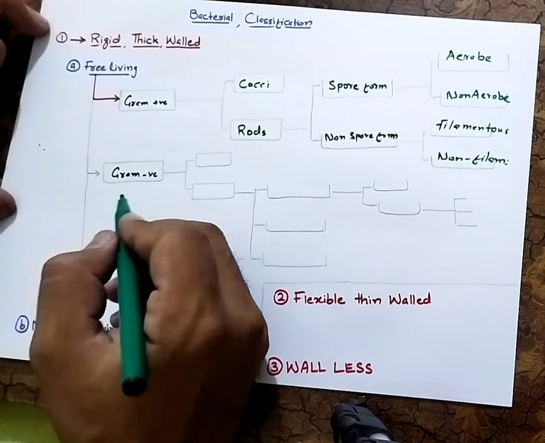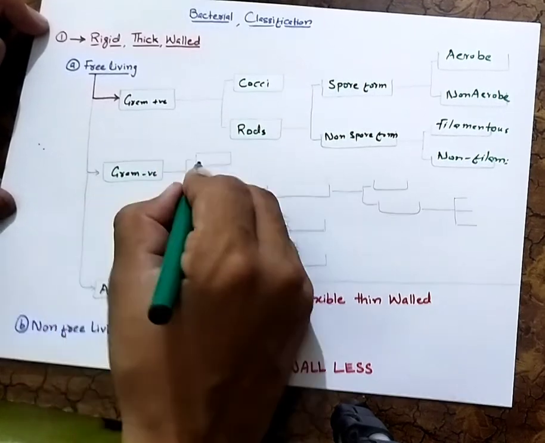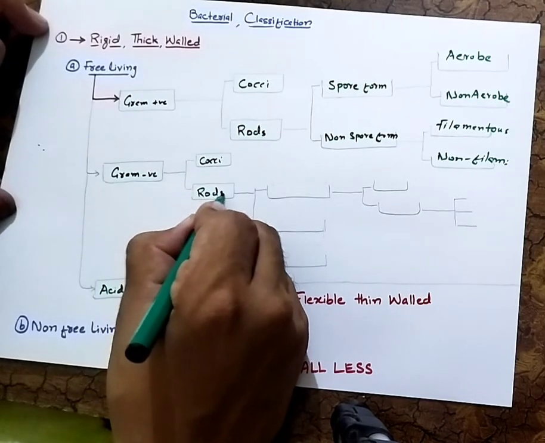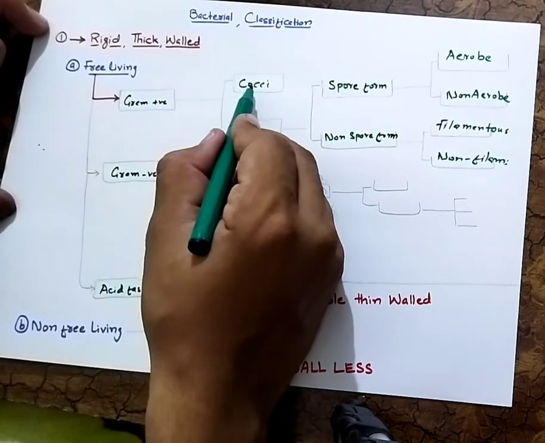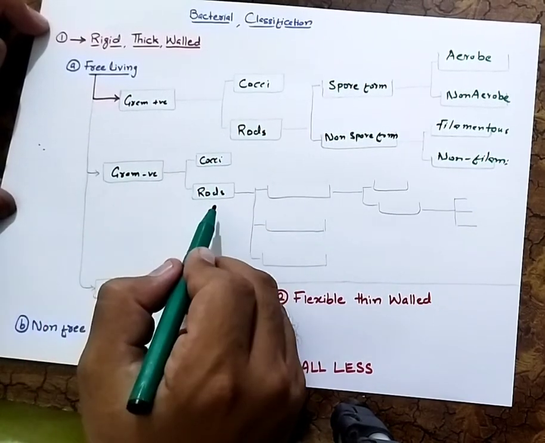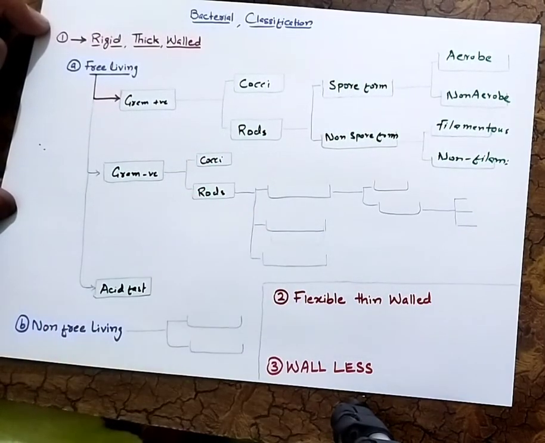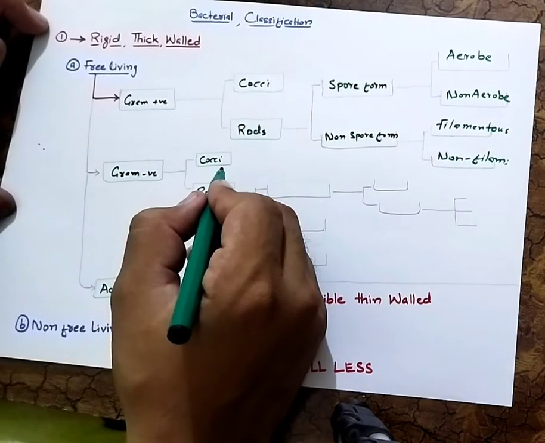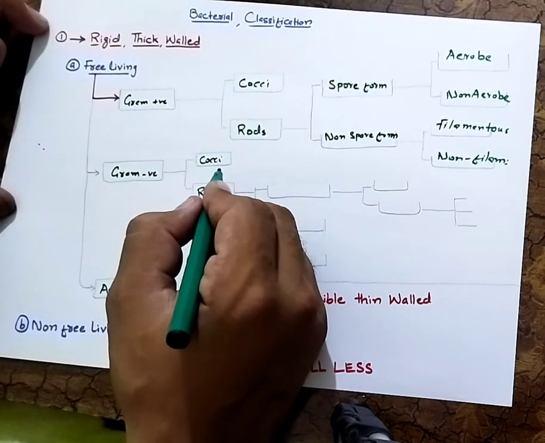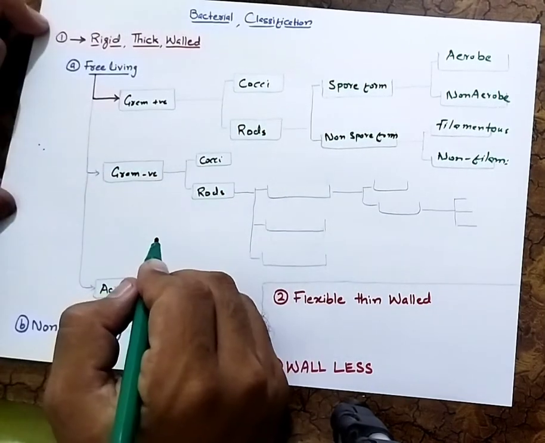The gram negative bacteria are once again classified into cocci and rod, right? So these are gram positive cocci, gram positive rods, and these are gram negative cocci and gram negative rods. So gram negative cocci has no further classification. They are called the Neisseria species, right? These are the Neisseria species which we will talk about in the upcoming lectures, inshallah.